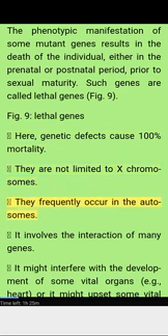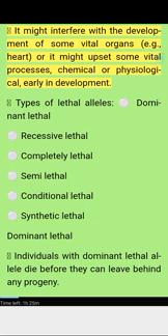They are not limited to X chromosomes. They frequently occur in the autosomes. It involves the interaction of many genes. It might interfere with the development of some vital organs, e.g., heart, or it might upset some vital processes, chemical or physiological, early in development.